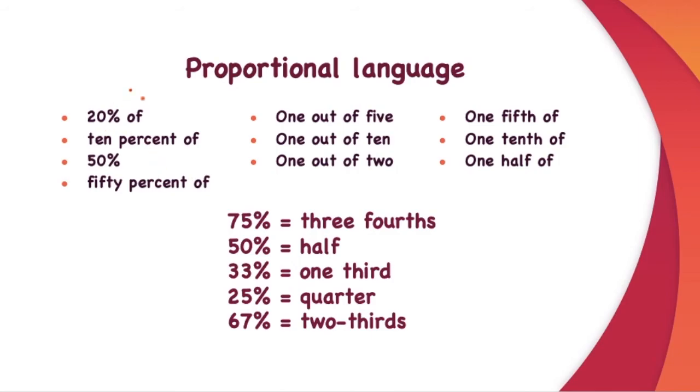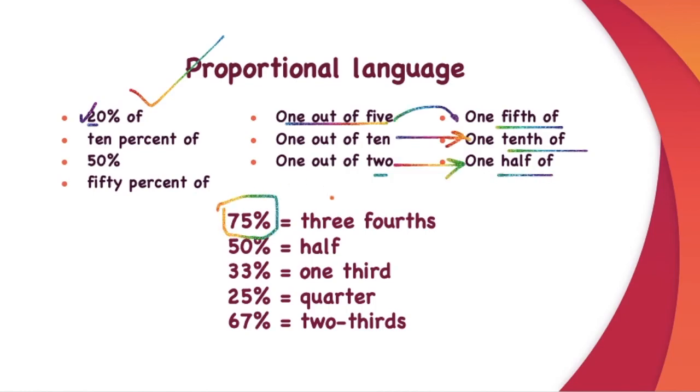Then for proportional language used mainly in case of a pie chart, you can use 20% or 10%. So you can use it numerically or alphabetically. Both are correct. 50% or half. 1 out of 5, 1 out of 10, 1 out of 2, 1/5, 1/10, 1/2. Also 75%. You can say 75% or you can also say 3/4. Or if it is 78%, you can say a little above 3/4.